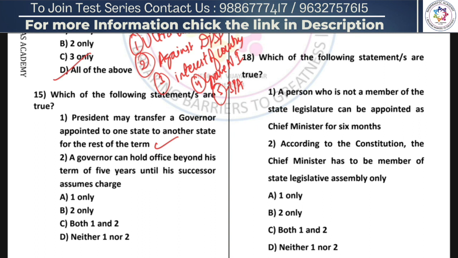Next, a governor can hold office beyond his term of 5 years until his successor assumes charge. Yes, this is also true. We have seen instances where a governor has held office beyond his term of 5 years. For example, the former governor of Karnataka, Vajubhai Vala, held the office of governor for more than 5 years until his successor, Thawarchand Gehlot, took charge. So both the statements are true. So the right answer here is option C, both 1 and 2 are correct.